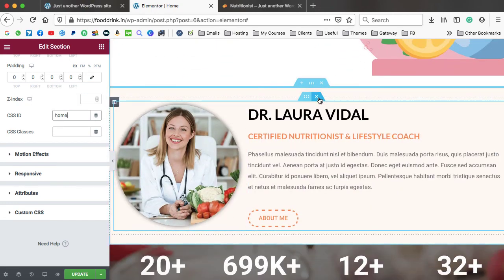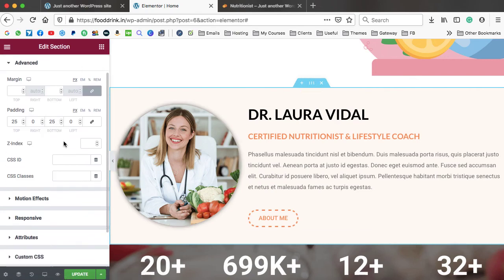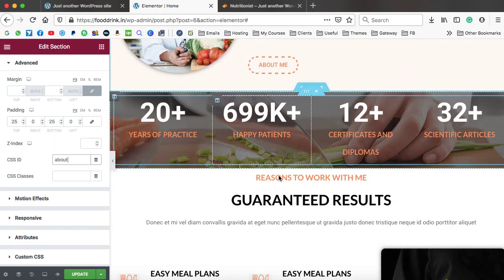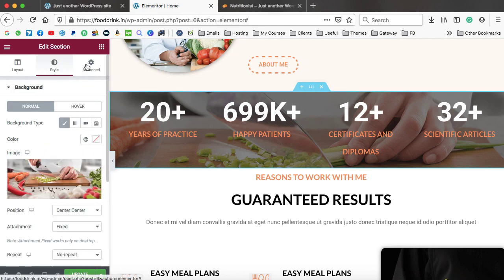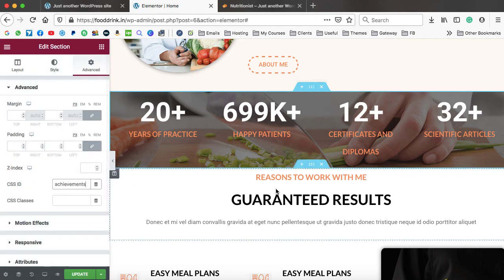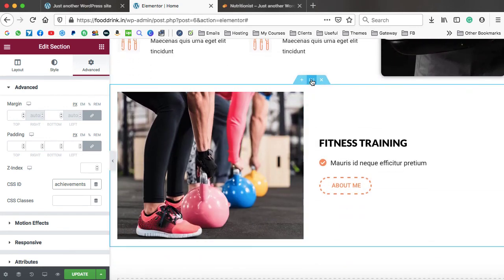In the same way, we can jump onto the second section and we can give it a name just like about. Then here we can jump onto the third section and we can give it a name like achievements. And then we can jump onto the next one and here we can give it a name just like training, and then update. So we have assigned a specific name to each of these sections.